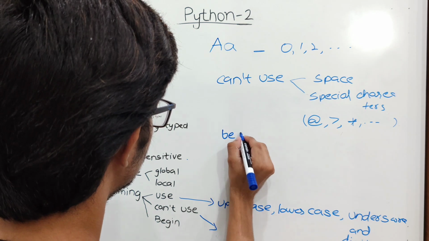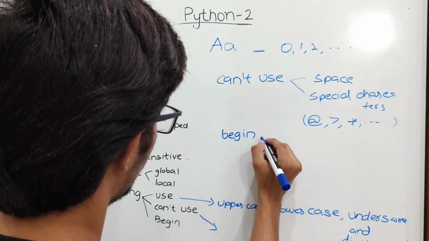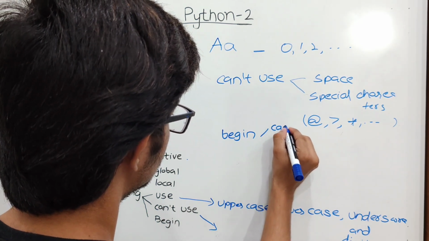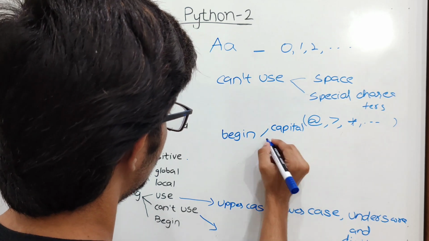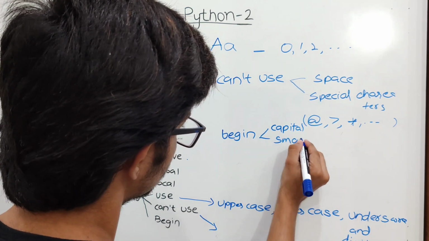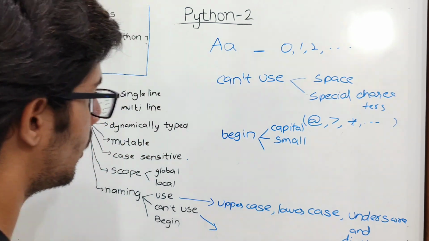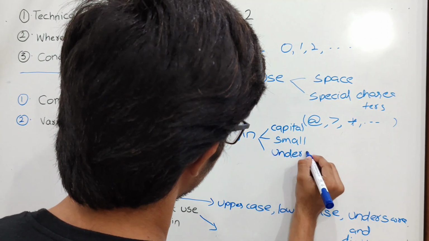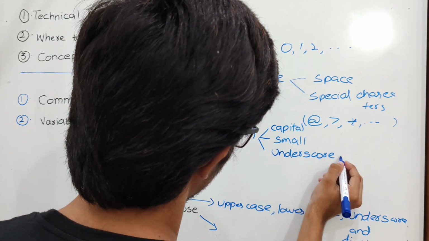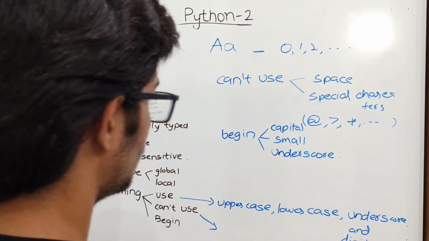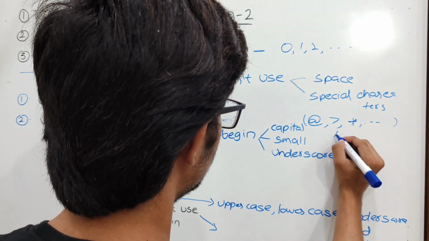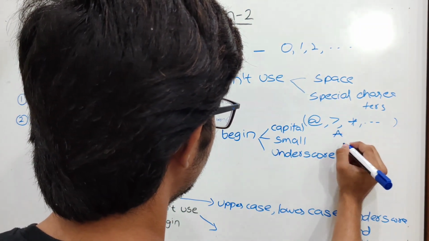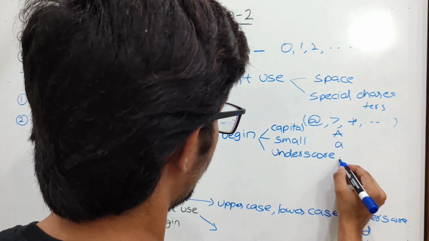We can also begin a variable name with either capital letters or small letters or an underscore. You must begin a variable with either a capital letter, a small letter, or an underscore.